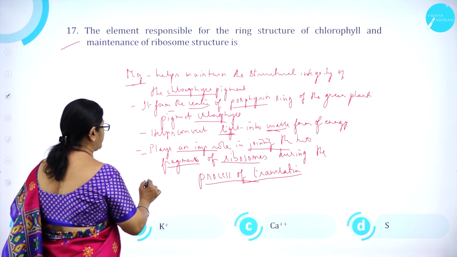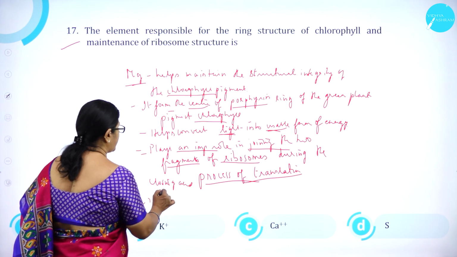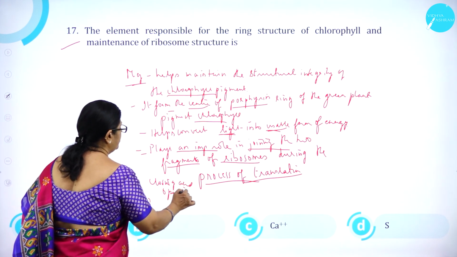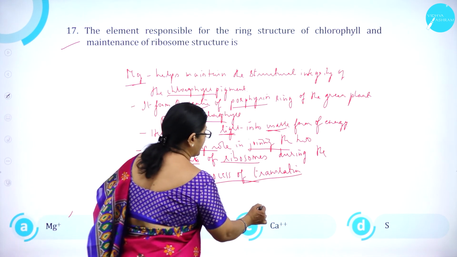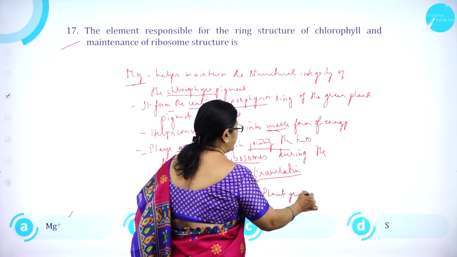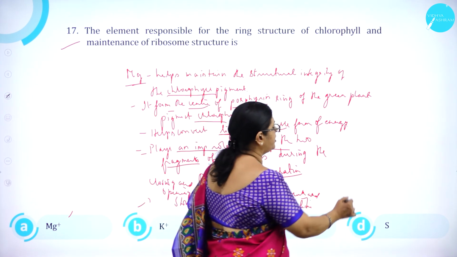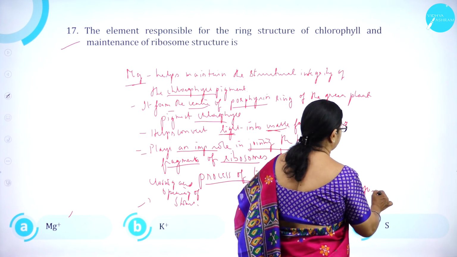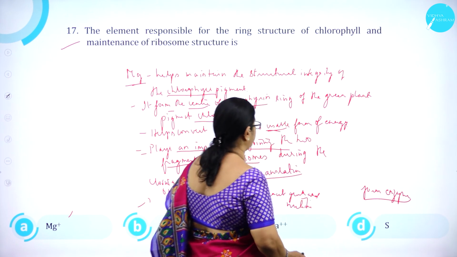Potassium is very much important for closing and opening of stomata. Calcium is important for plant growth and nutrition, whereas sulfur is important to form some enzymes. It helps in formation of some enzymes.